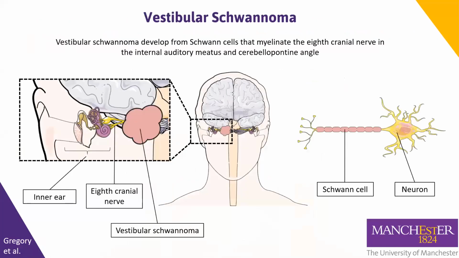In this paper, published in Brain Communications, we investigate the tumour microenvironment of vestibular schwannoma, which are brain tumours that develop from the Schwann cells that myelinate the 8th cranial nerve. These tumours can compress the brainstem and damage the inner ear, resulting in sensorineural hearing loss, imbalance and tinnitus, which can lead to a poor quality of life.